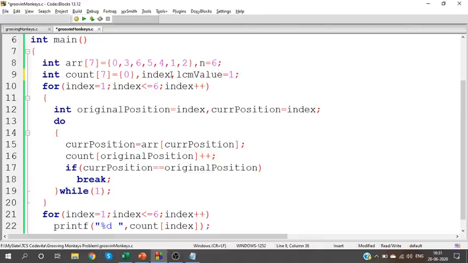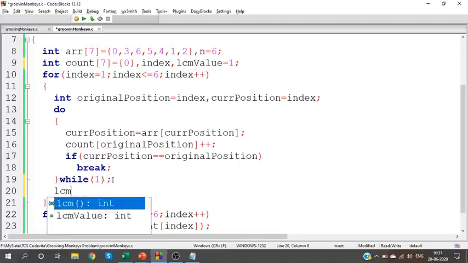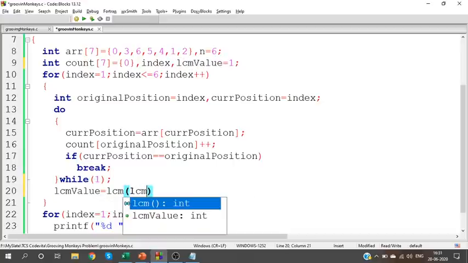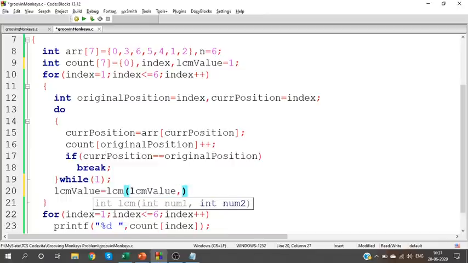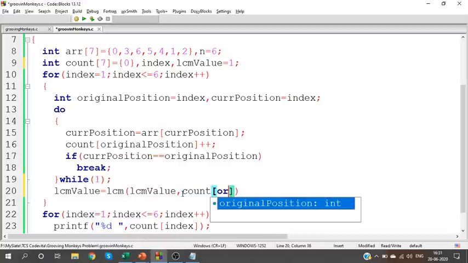Initially the LCM value is 1. So whenever you find a count value, update the LCM. How did I tell you to update the LCM? Calculate the LCM of the previous LCM value and the current count value. Okay, count of the original position.